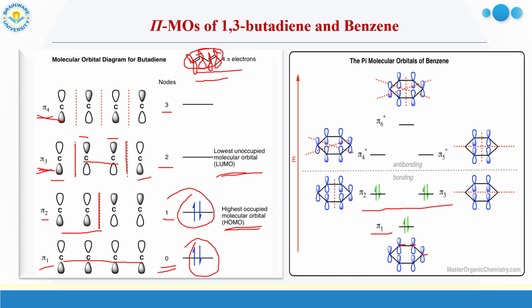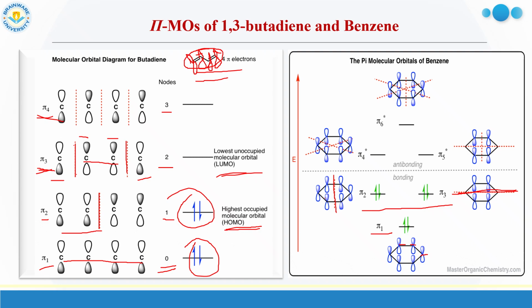Now going to the next two orbitals, pi 2 and pi 3, they are degenerate orbitals for benzene. So both of them have node 1. For pi 2, if we consider the node as a vertical line, for pi 3 the node will be a horizontal line. For pi 2, as the node is vertical, you can see the left side and right side have opposite symmetry. For pi 3, the horizontal line actually represents the nodal plane, like a blade. Just think that you are passing a blade through the ring.